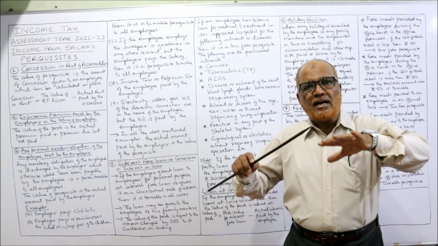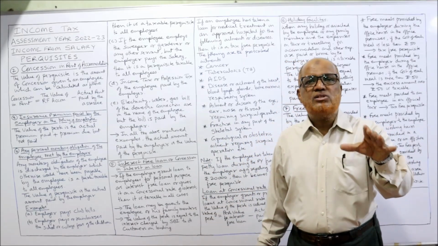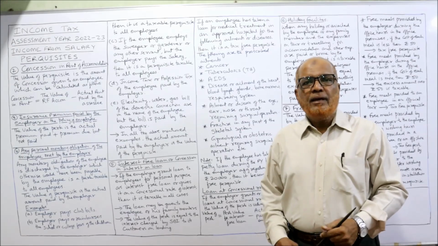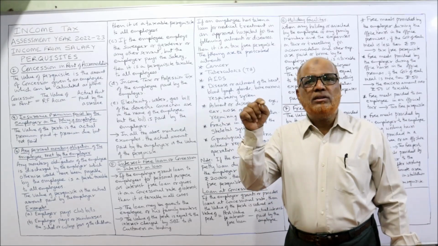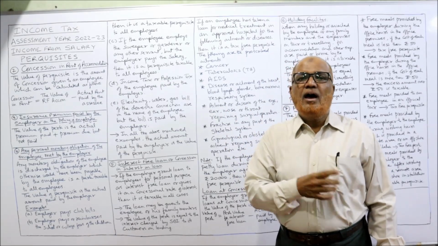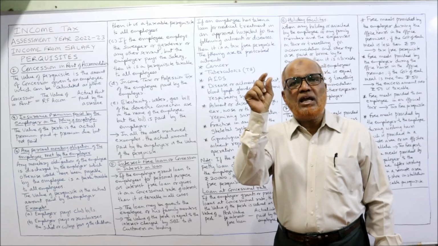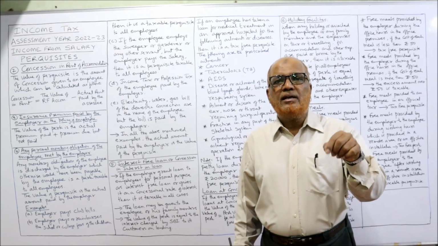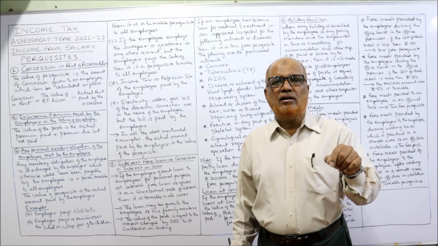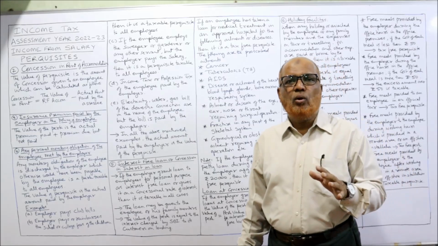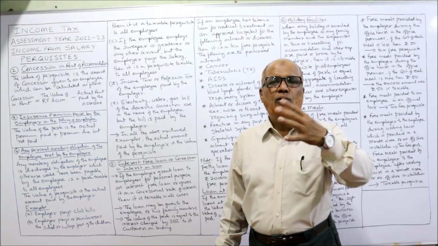The Income Tax Act has given the list of recognized hospitals in every area, every state. So if the employee or their family member is suffering from the specified disease and treatment is done in a recognized hospital, then whatever medical expenses incurred, whatever interest-free loan given by the employer to the employee